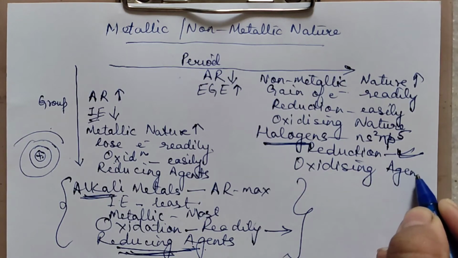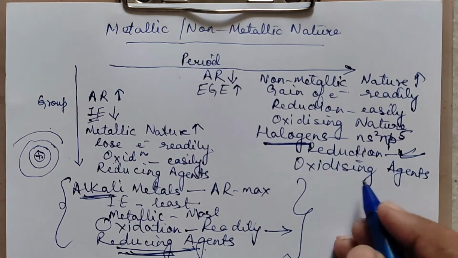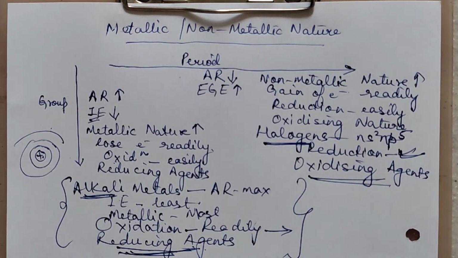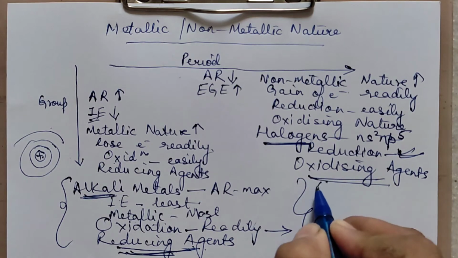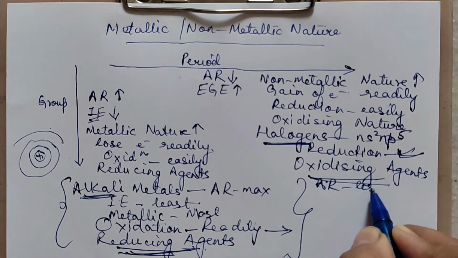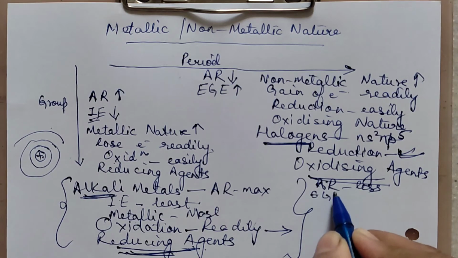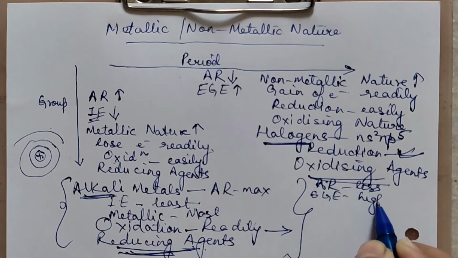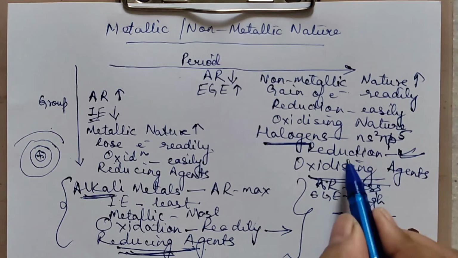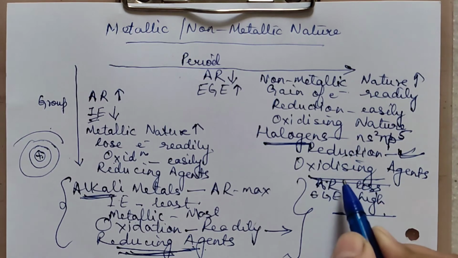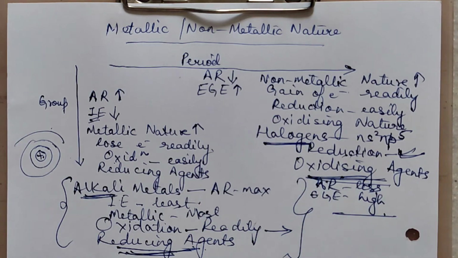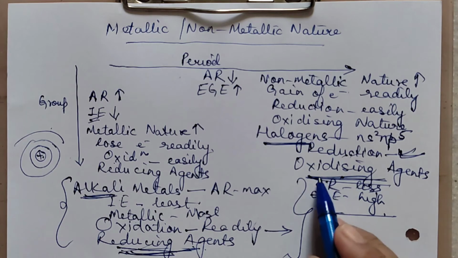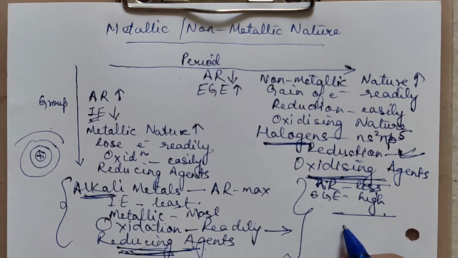So we can conclude that the halogens are the best oxidizing agents because they are smallest in size, atomic radii is very less, electron gain enthalpy is very high, they can gain electrons readily, therefore they are able to undergo reduction easily, therefore they are the best oxidizing agents. So there can be two questions framed from here. Alkali metals are good reducing agents, justify; you will club all these points. Halogens are good oxidizing agents; you can club all this.